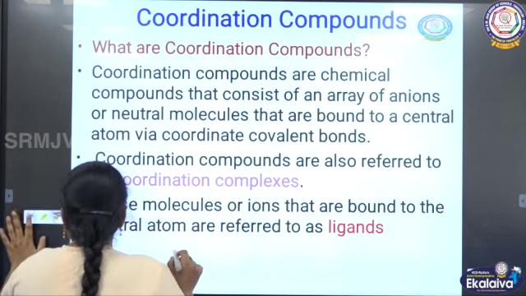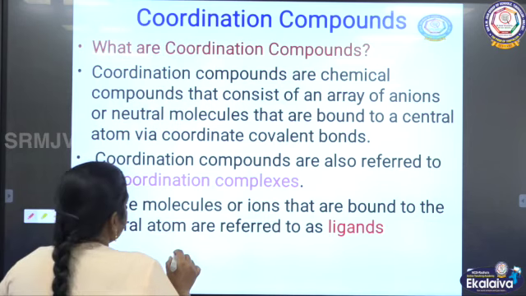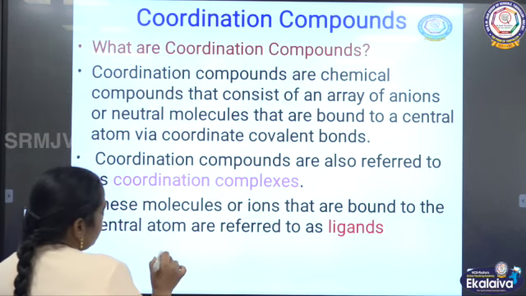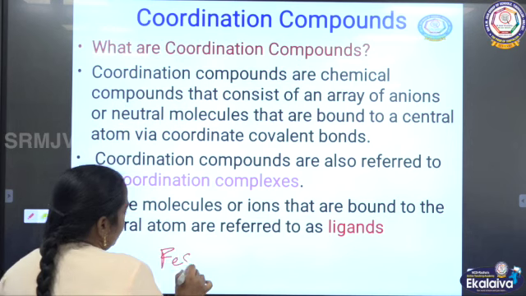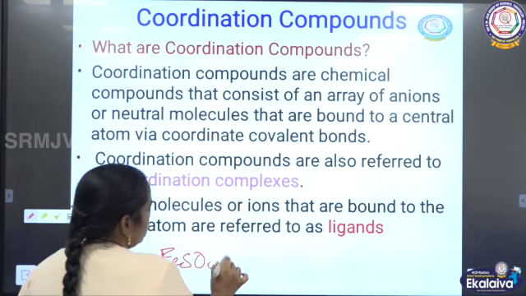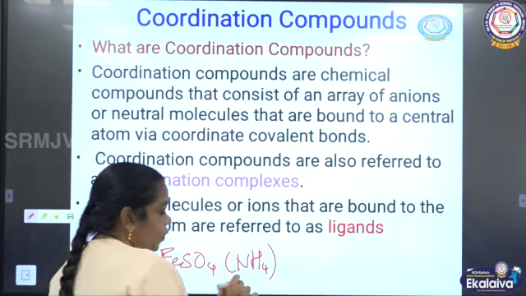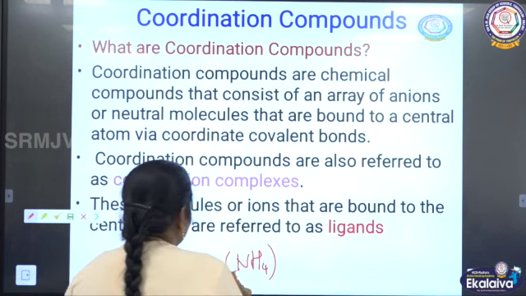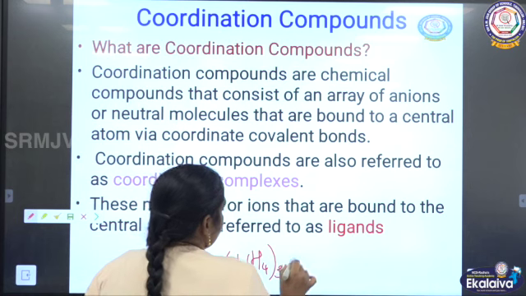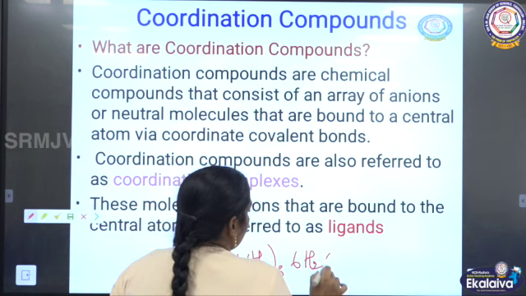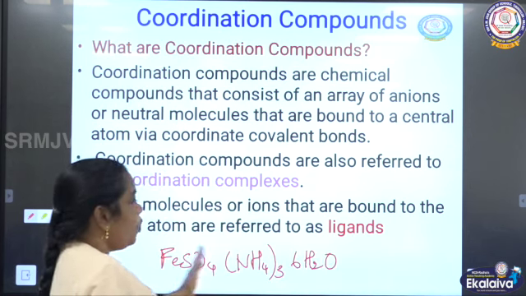And in double salt, you can go for Mohr's salt, FeSO4(NH4)2SO4·6H2O. This is an example of Mohr's salt.